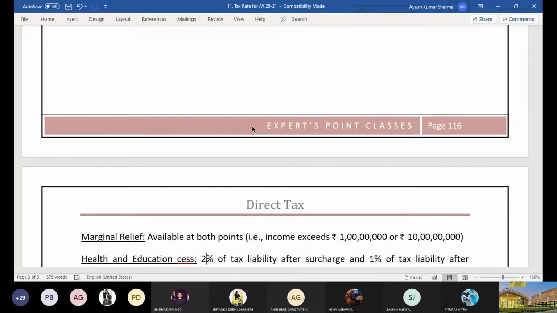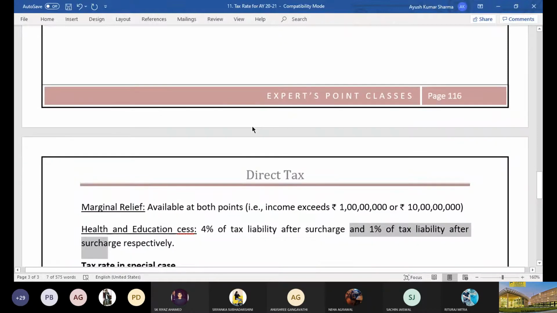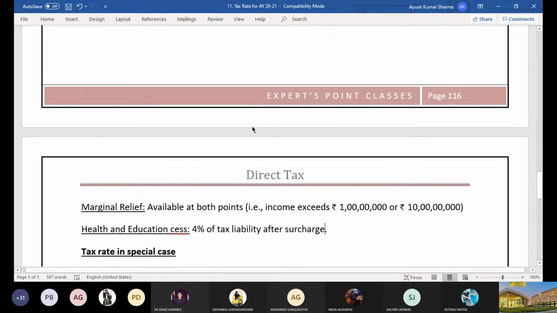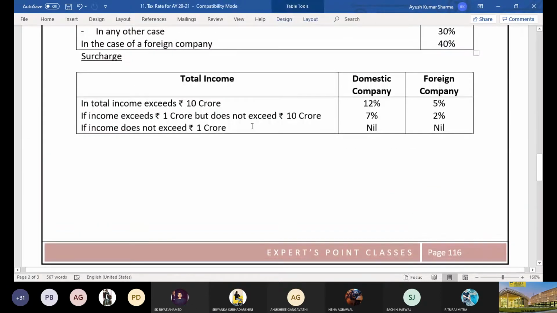Below this, just write: if total income is below 1 crore, the surcharge rate is 0.